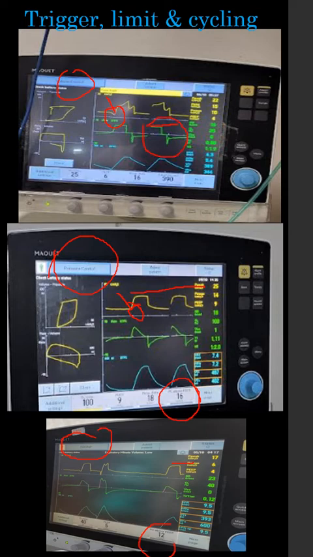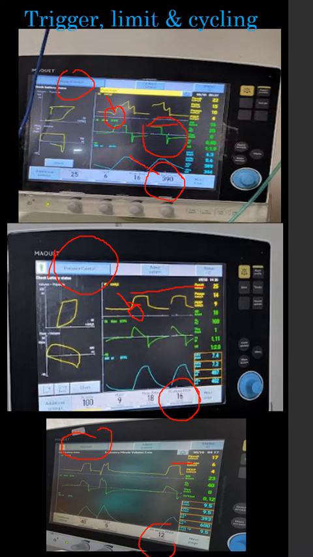So now what is cycle? How does the ventilator understand that it has to now stop inspiration, stop giving the positive breath, and open the exhalation valve so that the patient can exhale it out? In volume control, suppose this is the set volume here. Once this volume, this 390 or whatever we have set, is achieved, the exhalation valve will open and there will be exhalation. So volume is the cycle in volume control mode.